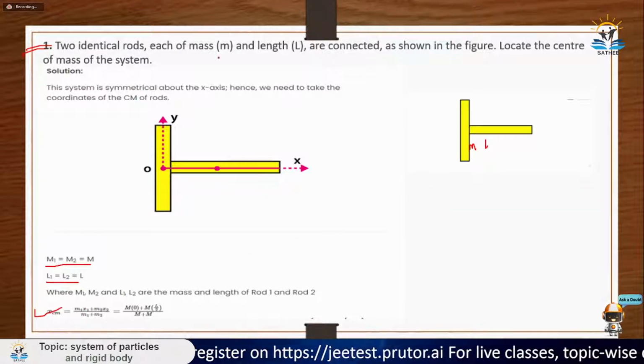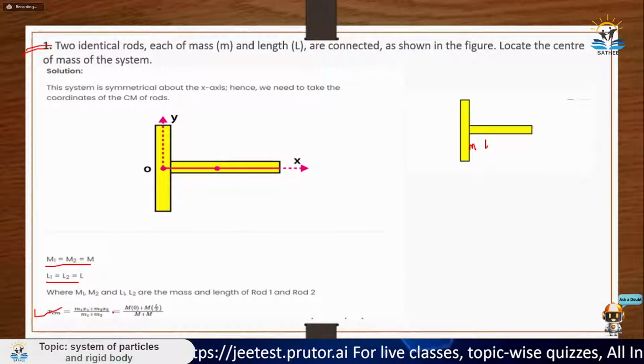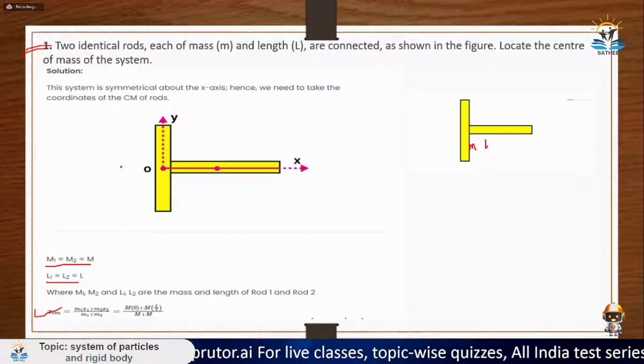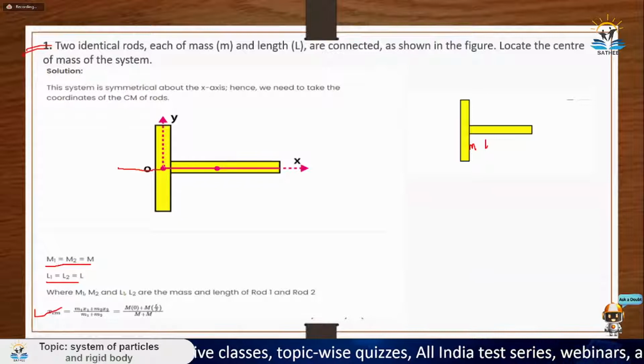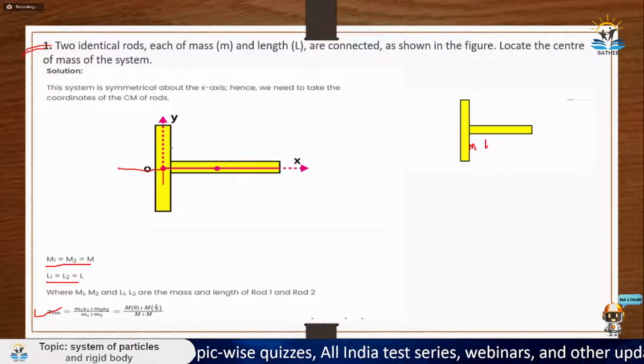So here total mass would be m1 plus m2. So m1 plus m2, and sigma mi xi is m1 x1 plus m2 x2. M1 is m1, x1 is 0, because the choice of axis depends on you only. So I have just chosen axis something like this. From here, this is my origin, this is my x-axis, this is my y-axis.